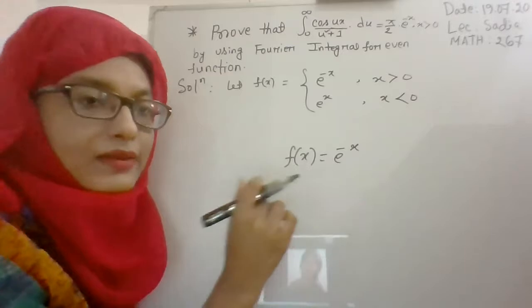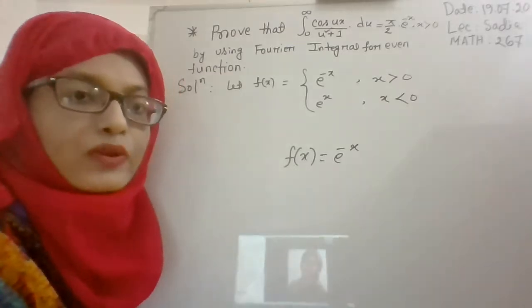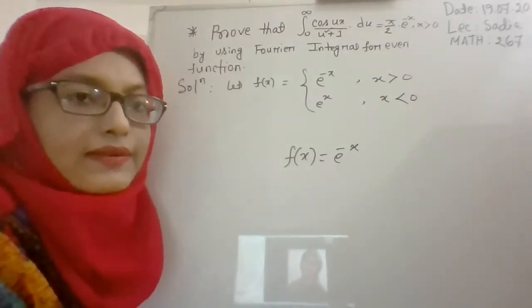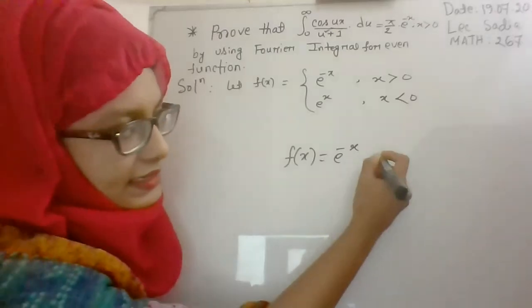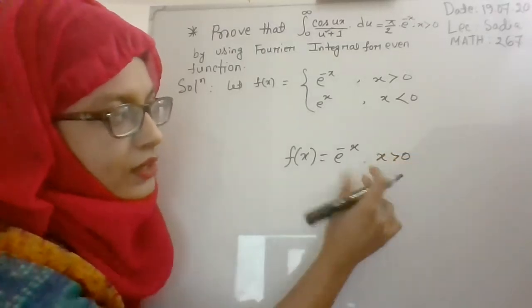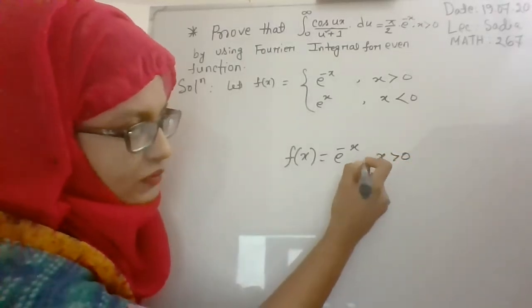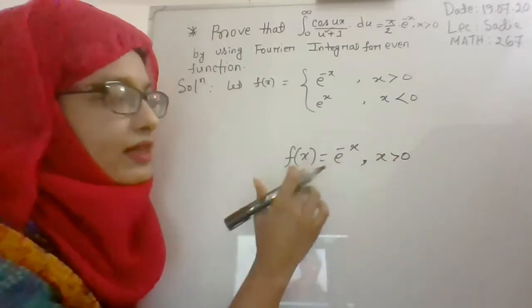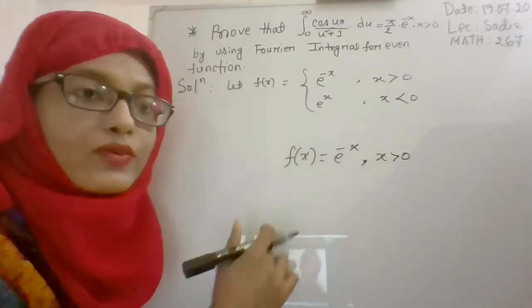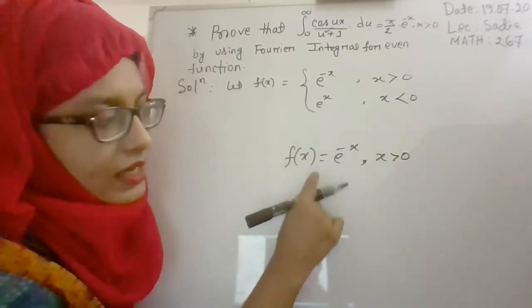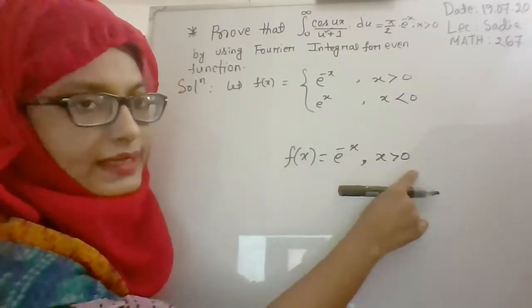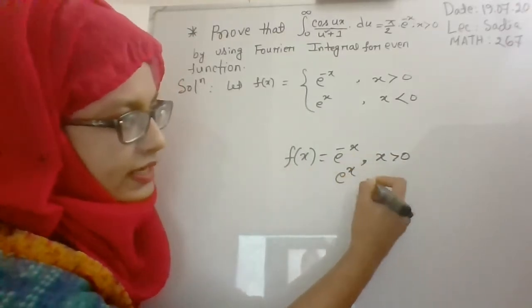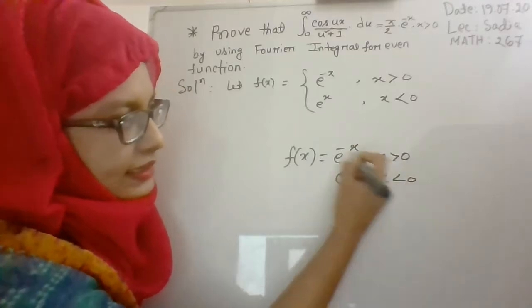According to our question, we have to consider an even function, and the condition is given that x is greater than 0. So we define f of x equal to e to the power minus x for x greater than 0, and e to the power x for x less than 0.